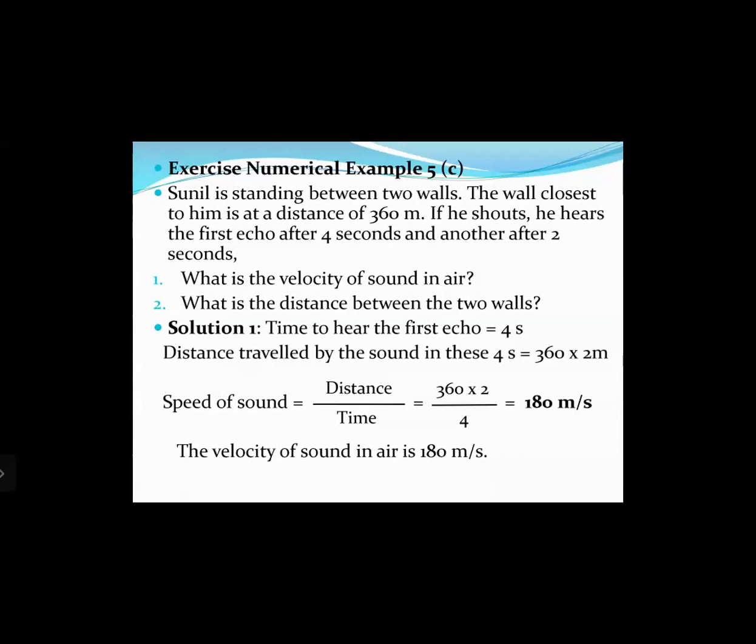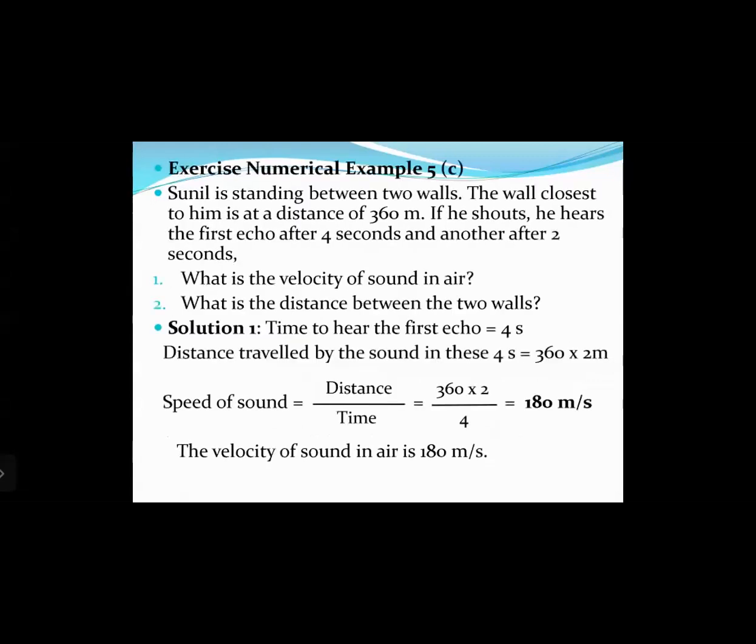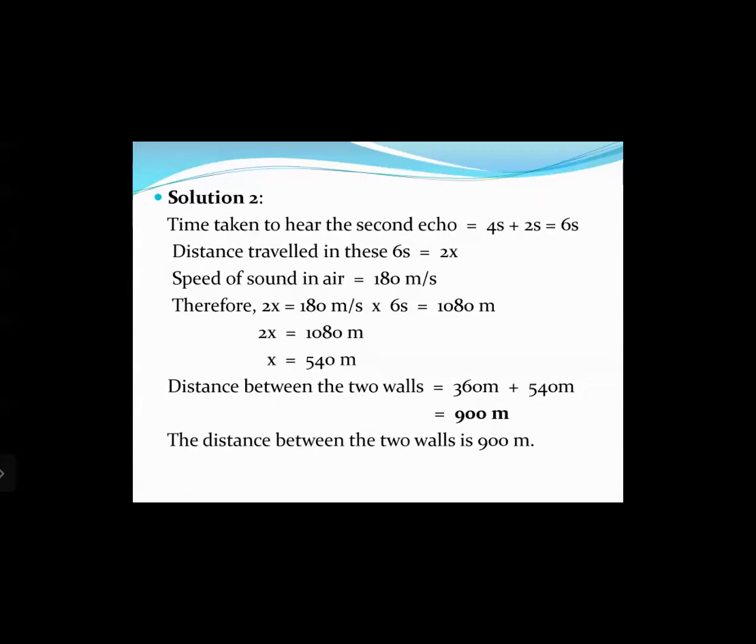Then next is what we have to calculate: the distance between the two walls. Now time taken to hear the second echo is 4 seconds plus 2 seconds, that is 6 seconds. Now distance traveled in these 6 seconds is twice, because the sound has to travel back and forth. Speed of sound in air, as we have calculated in the previous solution, is 180 meters per second, so we will make use of that speed. Therefore, twice the distance equals 180 meters per second multiplied by 6, that equals 1080 meters. So 2x is equal to 1080 meters. Therefore, x equals 540 meters.